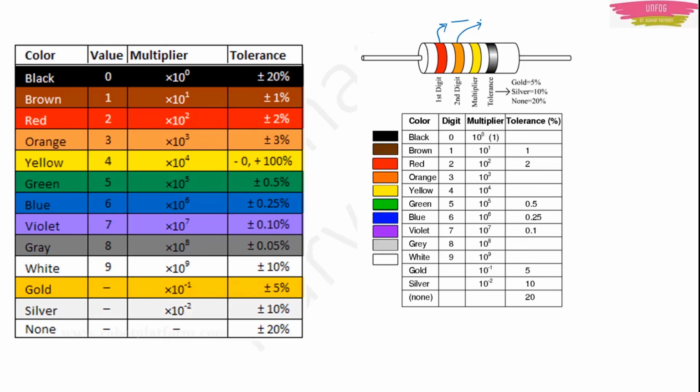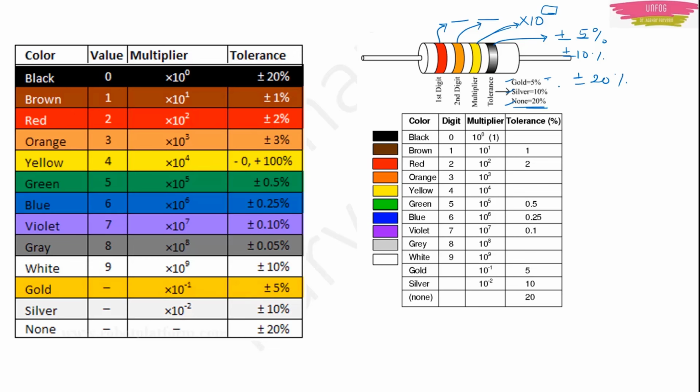The second color will give you the second digit. The third color is a multiplier. It will give you a number which will be the power of 10. The fourth color will give you the tolerance, plus or minus some percentage. That could be gold, silver or none. If there is none, you write 20%. If there is silver, you write 10%.